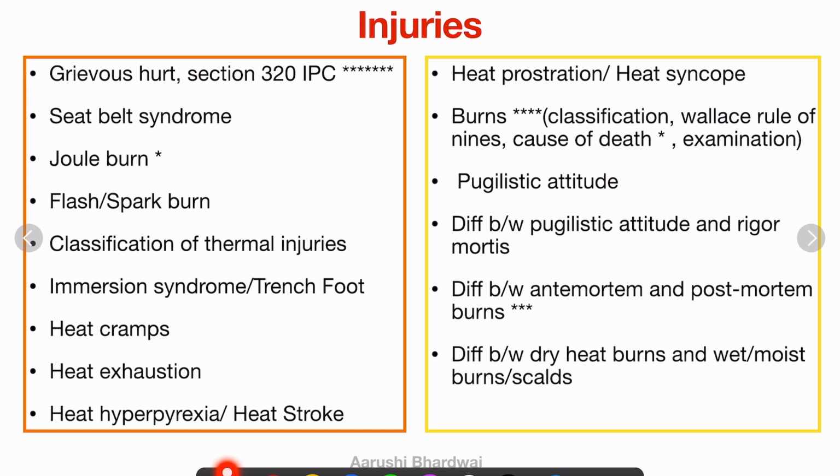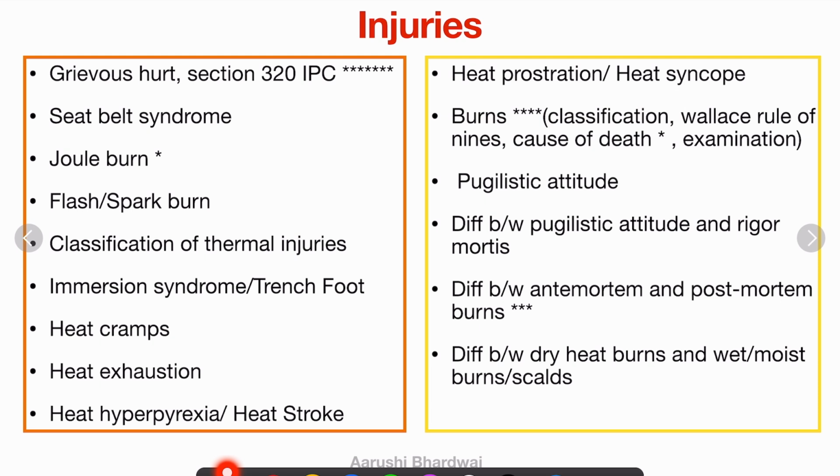So seat belt syndrome, not so important. Joule burn, yes, it's important, you have to do. Spark burns, classification of thermal injuries, immersion syndrome, drenched foot, I think it's important, yes, you have to do it. Heat cramps, heat exhaustion, and heat stroke, heat prostration. So these are a little confusing. I hope you read it and you'll remove your confusion about what is what. It's an important thing. But the most important in heat injuries is burns. It's a must know topic. It's so important.